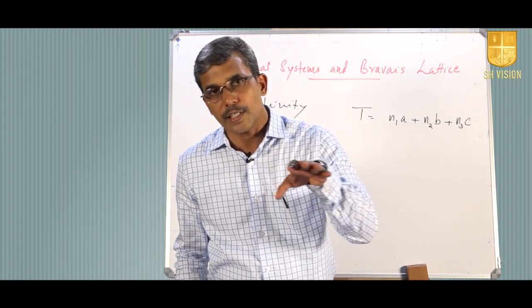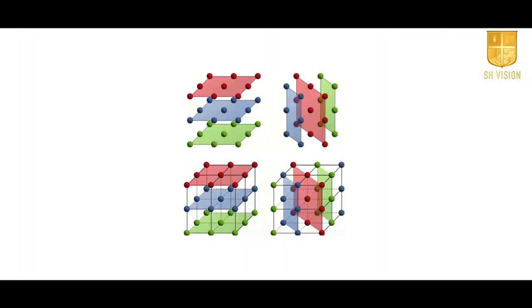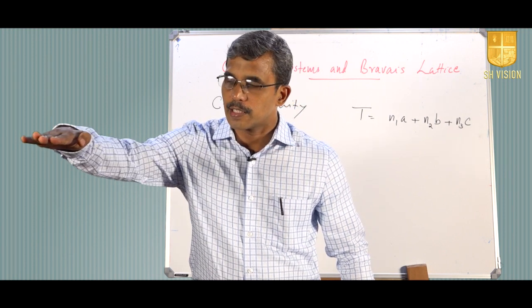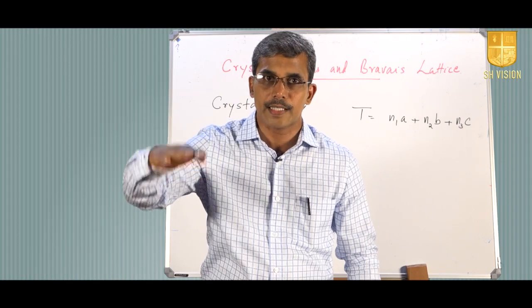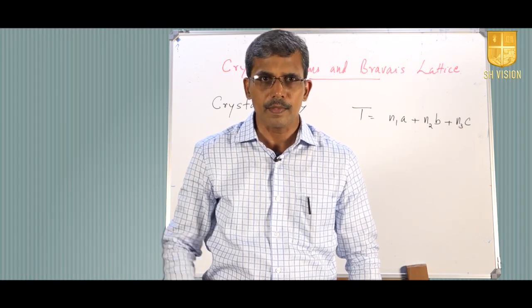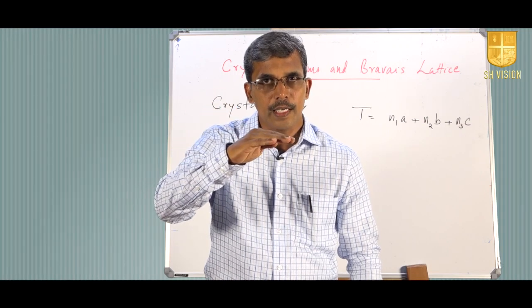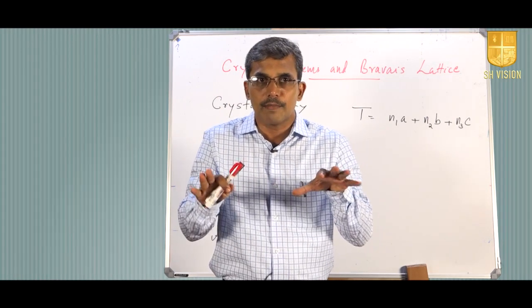Now this three-dimensional distribution of lattice points, if we carefully analyze, we can visualize as planes. For example, along this x direction, there will be lattice points. So these lattice points along that x direction, if we try to connect, can be visualized as crystal planes having equal, uniform separation. So for example, let us consider this room. Inside this room, I am standing on a plane.